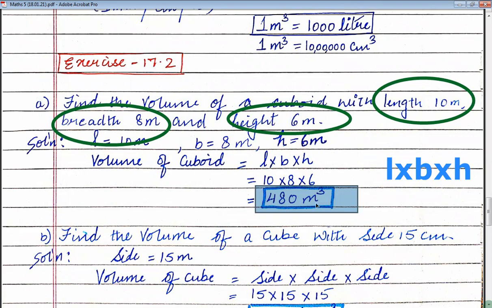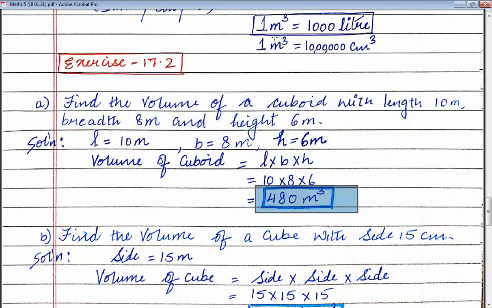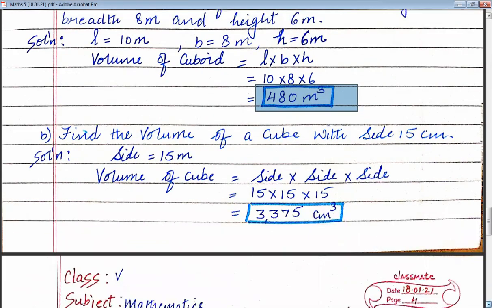You can say cubic meter or meter cube. It's one and the same thing. I repeat, the volume of the cuboid is 480 cubic meter. Okay, I hope, children, you are clear with the first question. Now let us move on to question number 2.